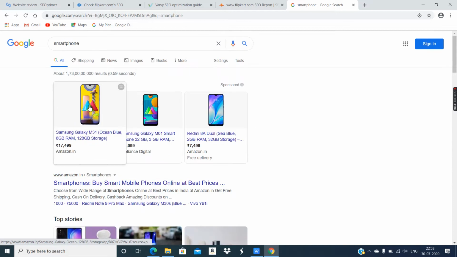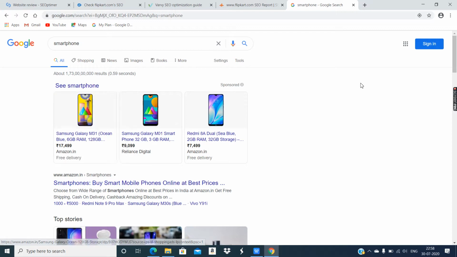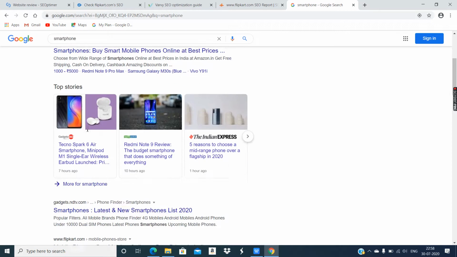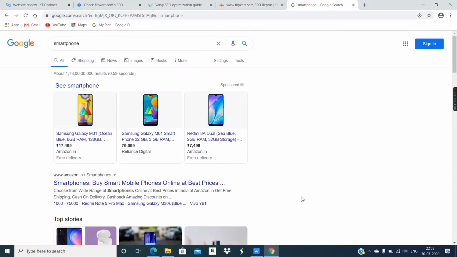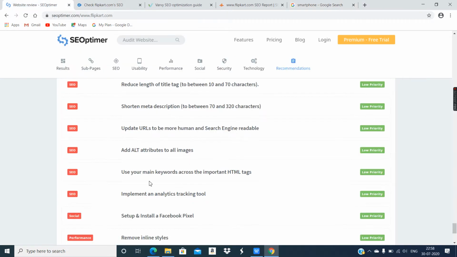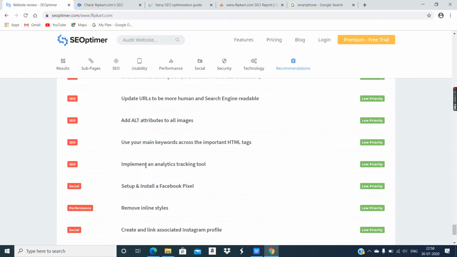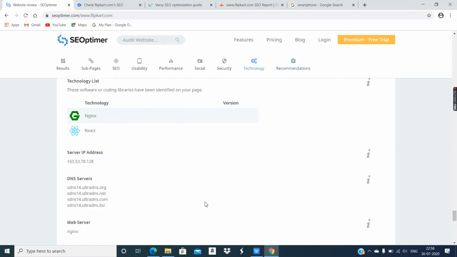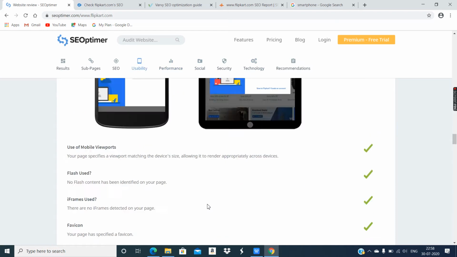So they have to do a lot of improvement regarding images. Whatever images they are putting on Flipkart.com, a lot of images are missing the alt attribute, and because of which they are not shown. Definitely they won't be shown in the first row, but at least they should appear in the second row or somewhere else. It's not shown, so there is scope of improvement over there. Then use of main keywords, analytics tool, setup and installation of Facebook pixel, remove inline styles. All these things they can do for improvement. So this is the report, and you can download the report as well.